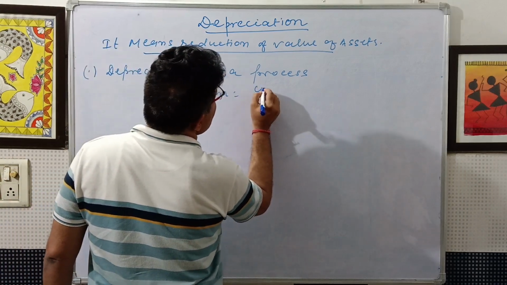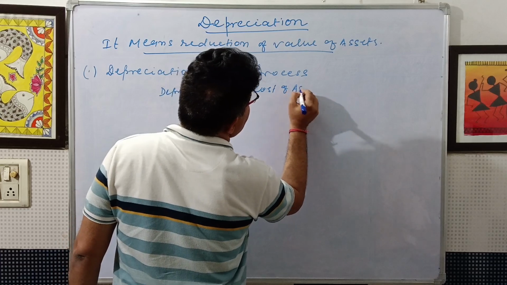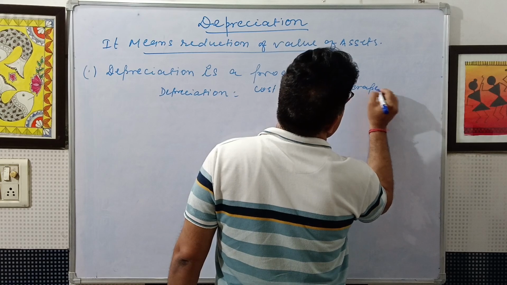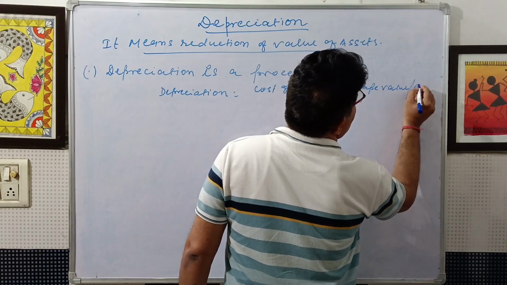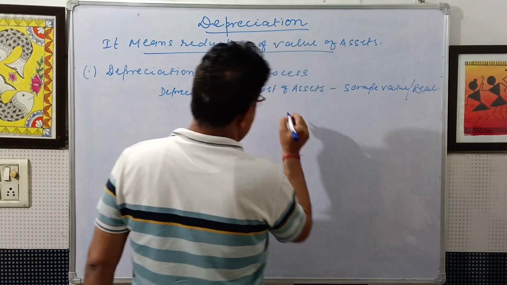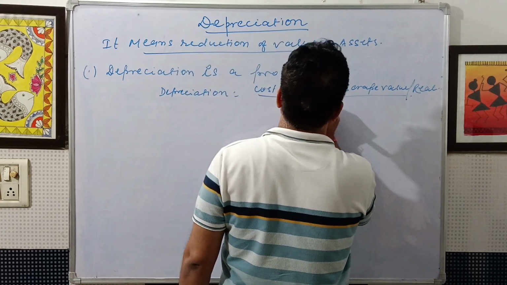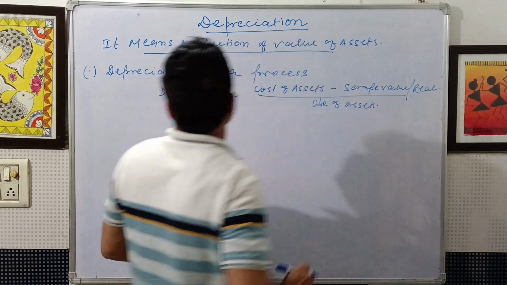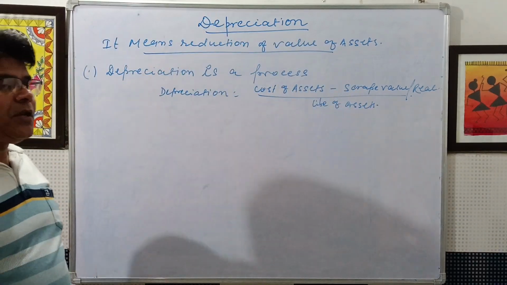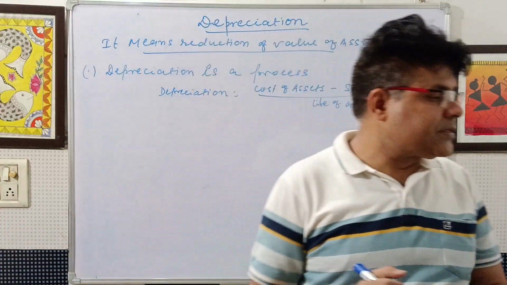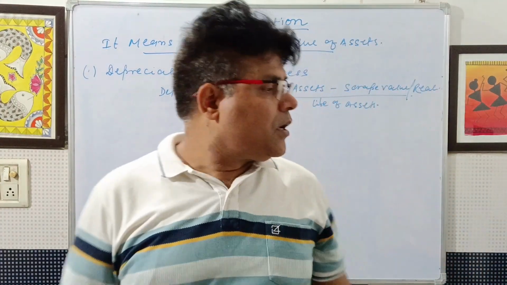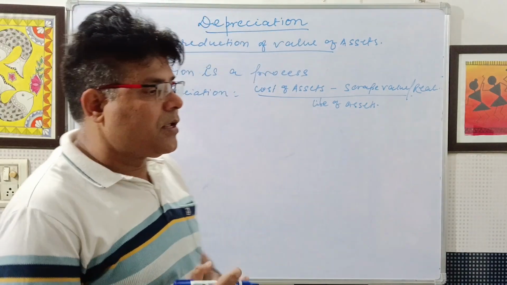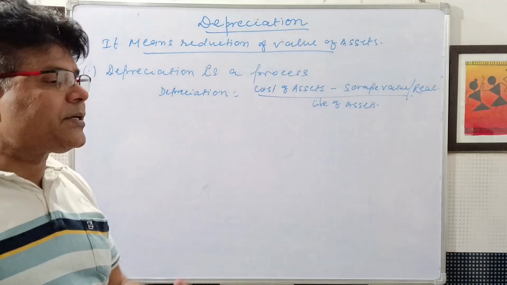Depreciation equals cost of assets minus the scrap value, or residual value, divided by life of assets. So what is the meaning of depreciation? Depreciation is a reduction of value of assets due to wear and tear, or effects of time, or due to obsolescence or accidents.